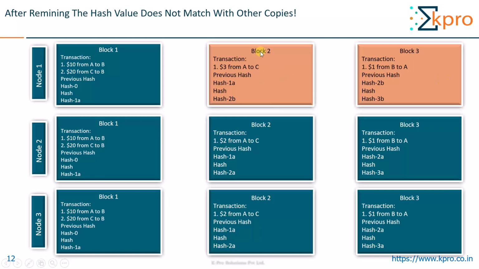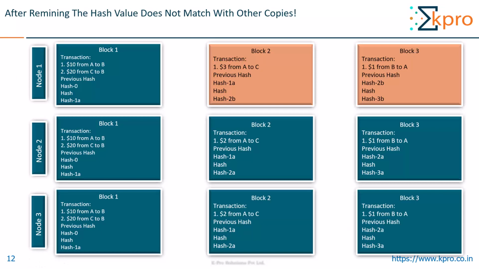to the last one. So he rehashed this block 2, and got the current hash as 2B. And block 3 he rehashed again and got the previous hash as 2B, which matches perfectly. And the current hash is 3B. So now there is something called consensus, and proof of work is one of the consensus algorithms by which all these nodes agree upon a single copy of ledger.